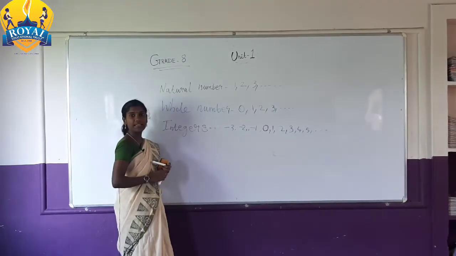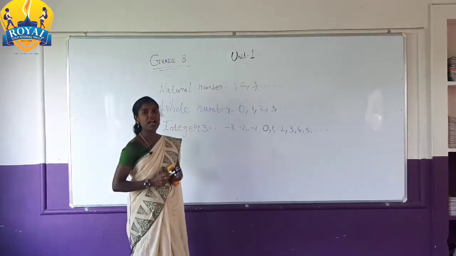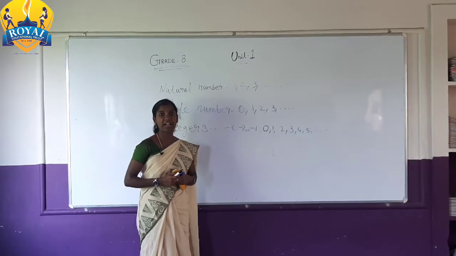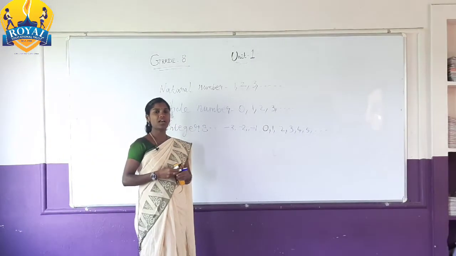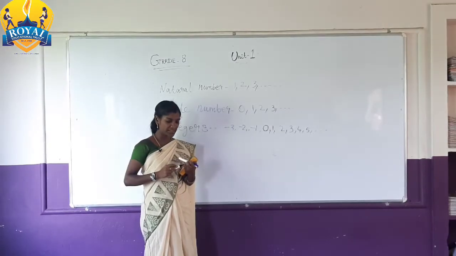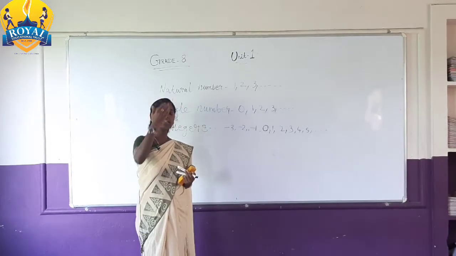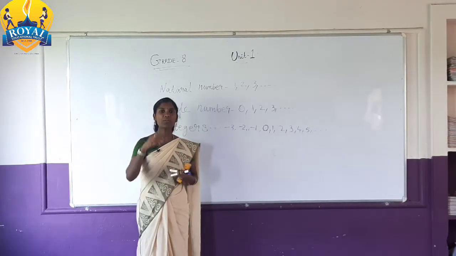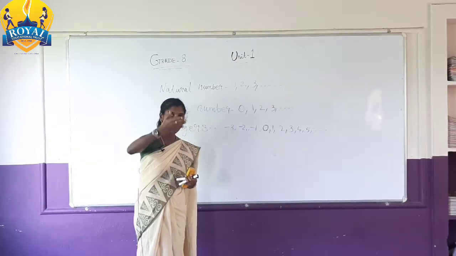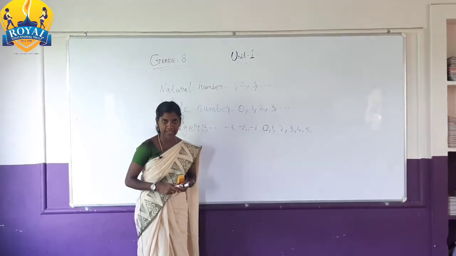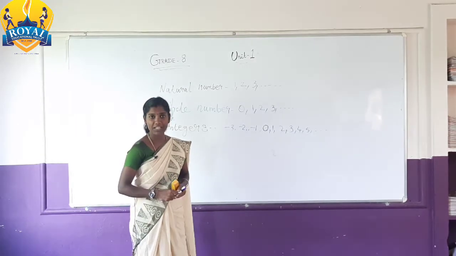The next one is rational number. Rational number means you write in fraction form. Already you learned fractions in the previous class. How do we write a fraction? Yes, by the division method. You write the number in a split manner, that means numerator and denominator. Today I am going to briefly explain the topic rational number.